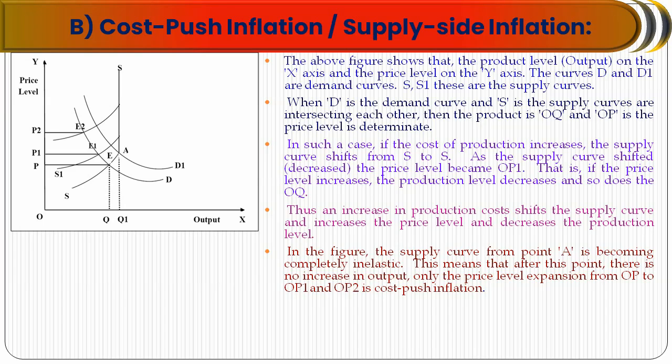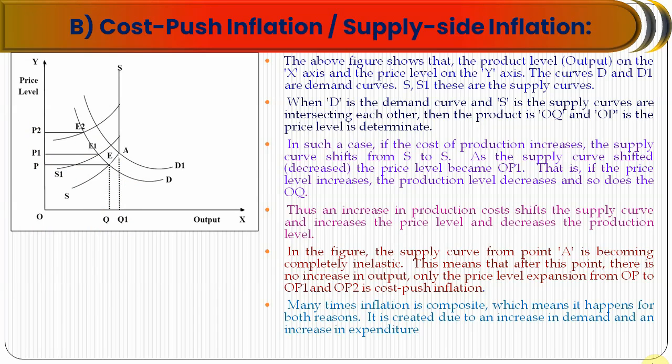In the figure, at point A the supply curve becomes completely inelastic. This means that after that point, there is no increase in output, only the price level expands to OP1 and OP2. After point A there is no change in supply from OQ to OQ1, but the price changes from OP to OP1 and OP2. Many times inflation is composite, which means it happens for both reasons: it is created due to an increase in demand and an increase in expenditure.